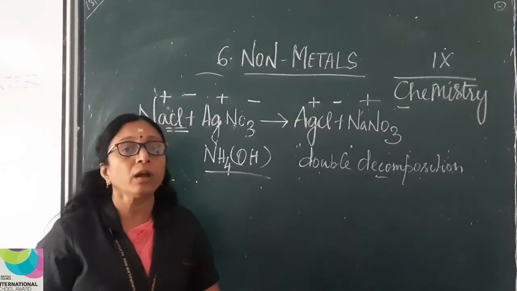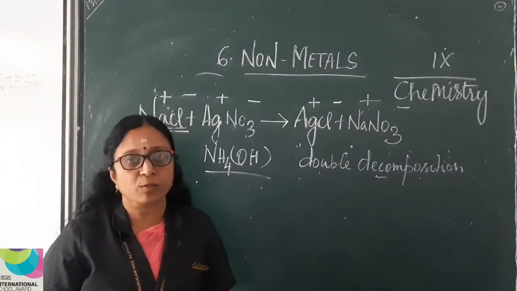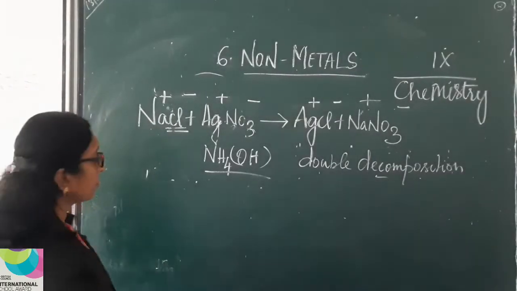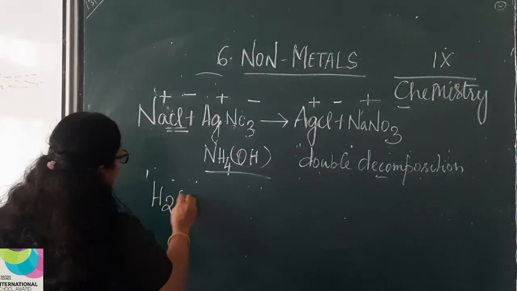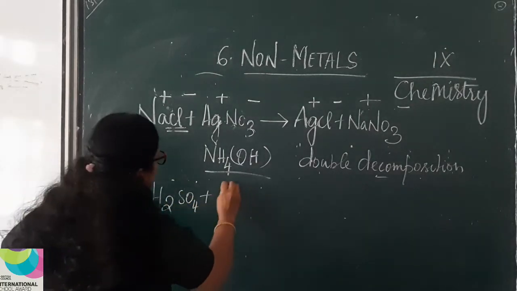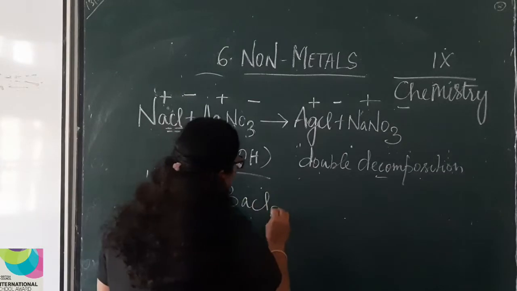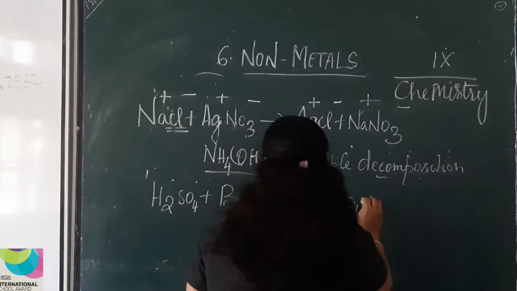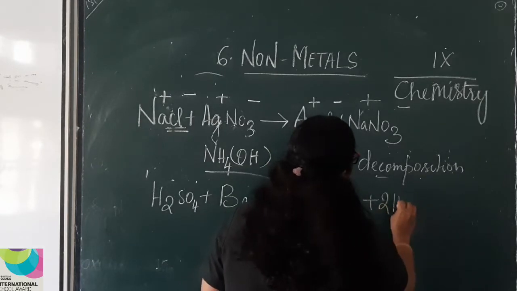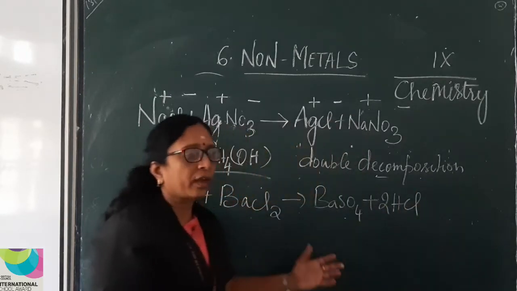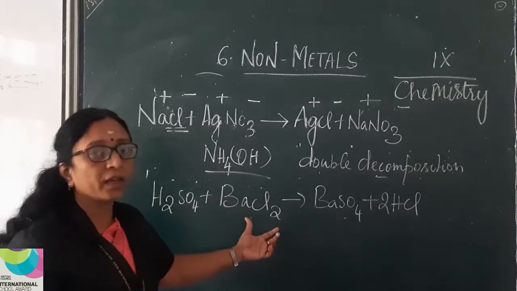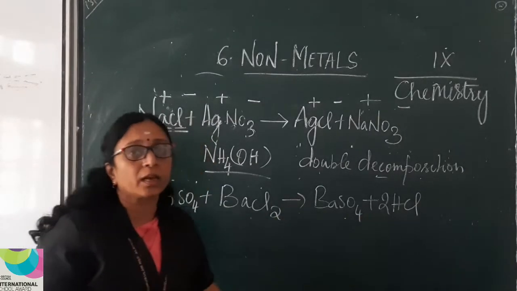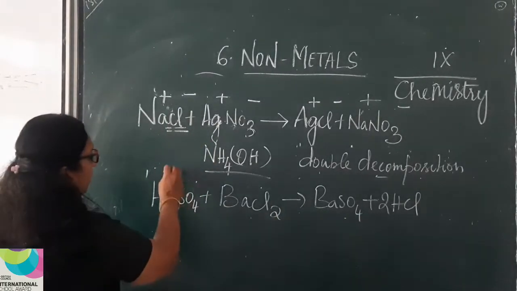So we have one more example given in your textbook. Here you can see H2SO4 and BaCl2 give BaSO4 and 2HCl. Shall we assign charges here?